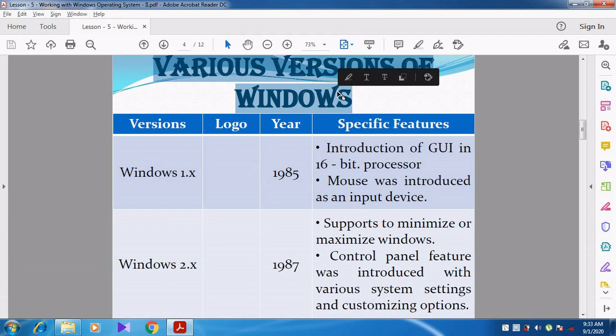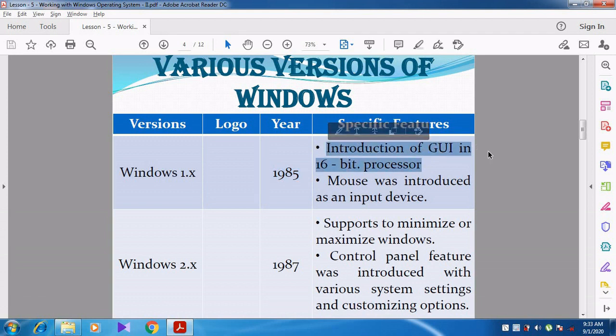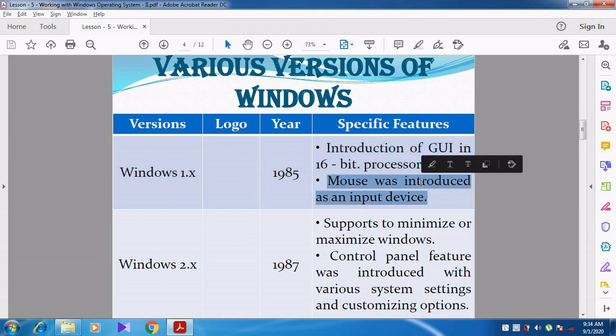First, Windows 1.x. That is the first version. It was developed in the year 1985. In that version, the GUI was introduced in a 16-bit processor. In 1985 there were no 64-bit processors; they used only a 16-bit processor, so it can handle only 16 bits at a time. And the mouse was introduced as an input device in Windows 1.x.